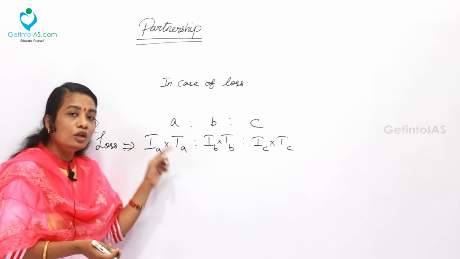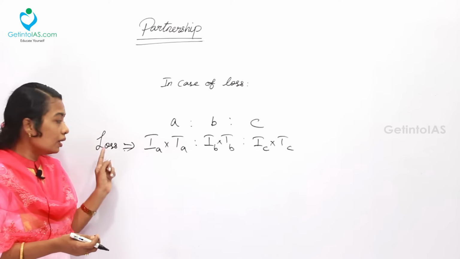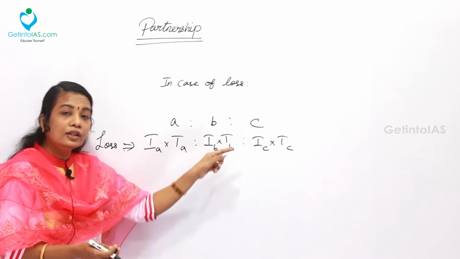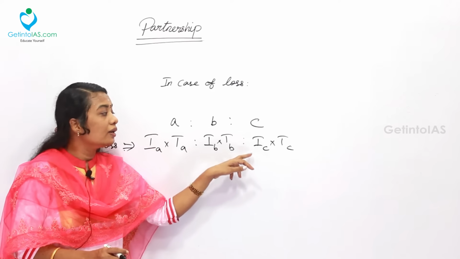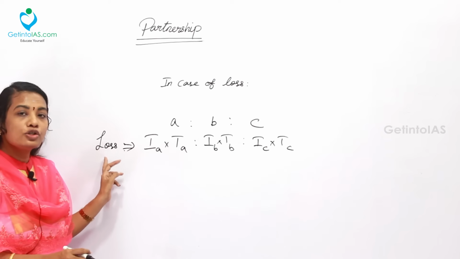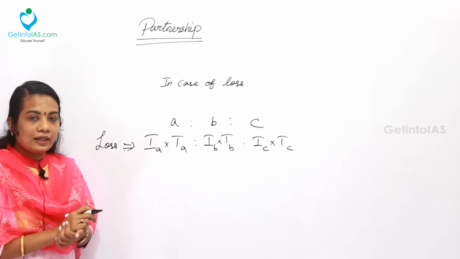So the partner who is having the higher investment will have the loss at a higher rate than the other partners. And the partner who is having the lower investment, say for example if C is having the lower investment, is supposed to have the loss at a lower rate. These are the basic things.